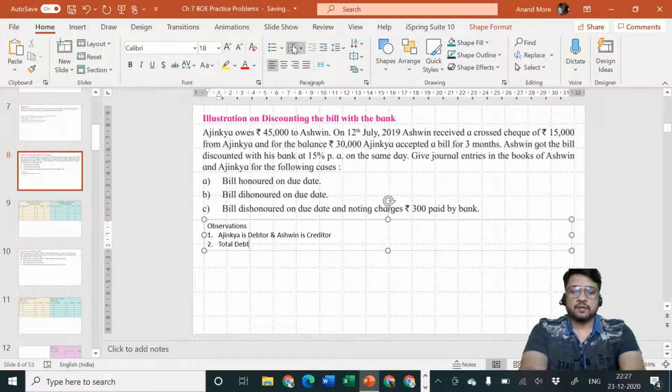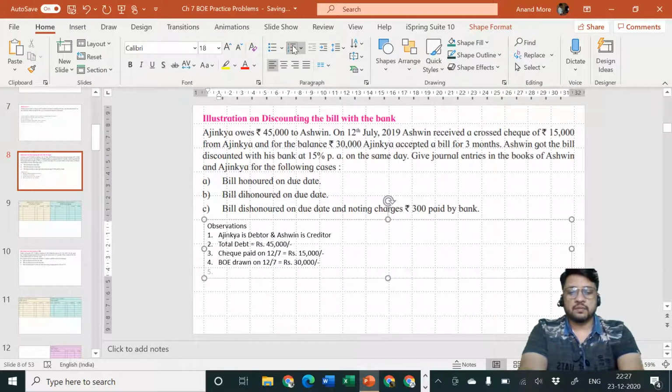Total debt is equal to rupees 45,000. Check paid on 12th July is equal to rupees 15,000. BOE drawn on 12th July is equal to rupees 30,000. BOE is for 3 months.